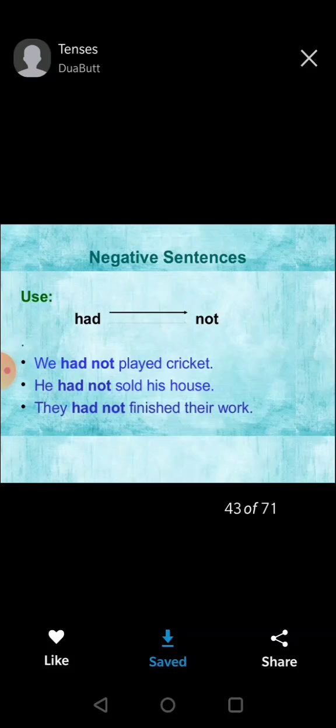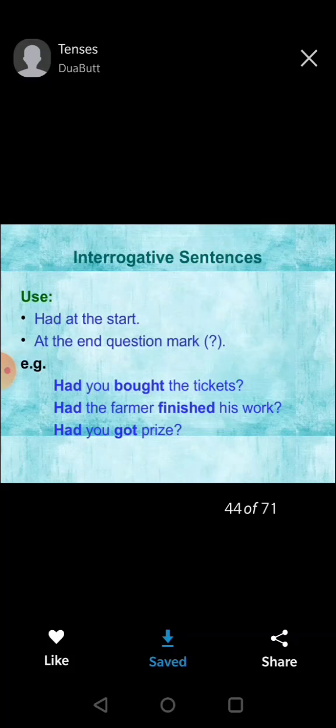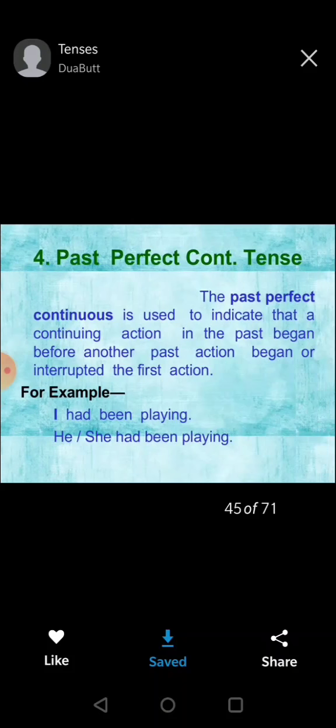For making a negative sentence, we use not. We had not played cricket. He had not sold his house. They had not finished their work. For making it an interrogative sentence, we keep the helping verb had at first and we put a question mark. Had you bought the tickets? Had the farmer finished his work? Had you got the price?